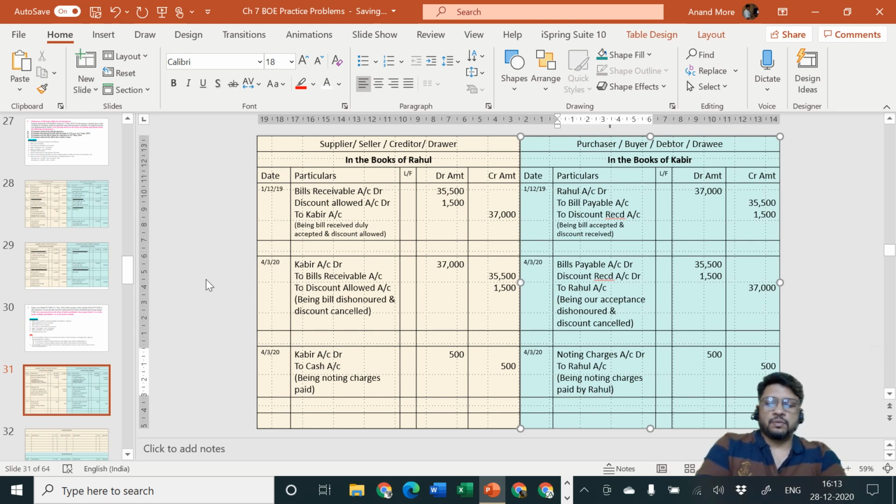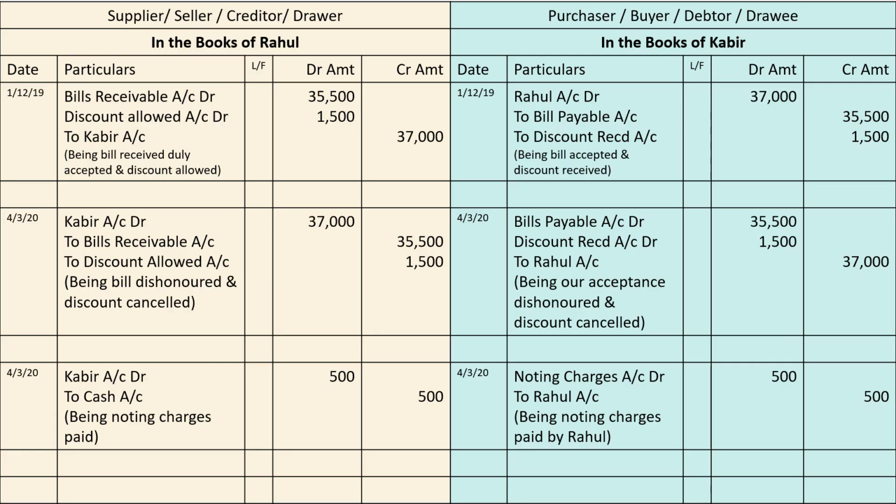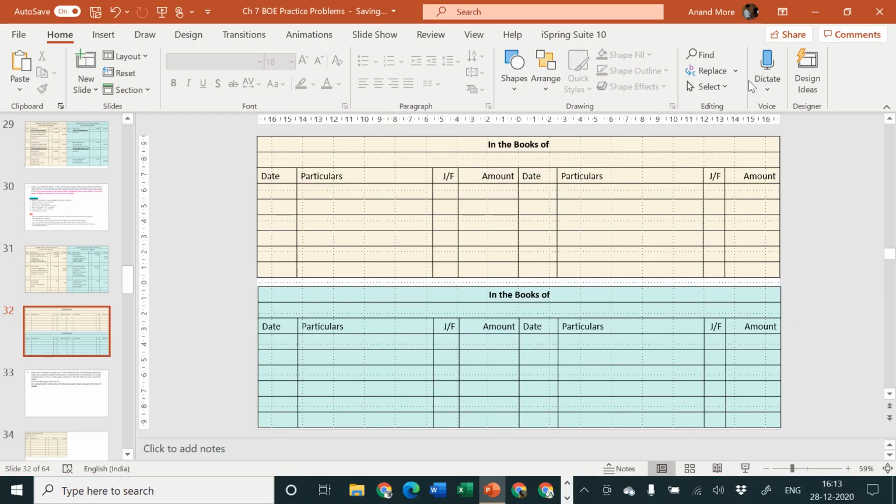Okay, so here you complete the journal entries. These are the different journal entries which are required to be passed. Check out the journal entries properly. If required, pause the video, write down the entries, write down the narration properly, and then resume the video. Let me now go for the ledger accounts. In the books of whom? In the books of Rahul.